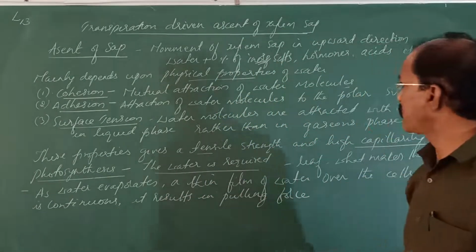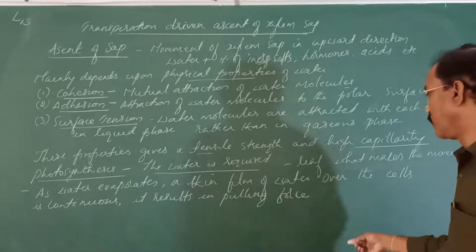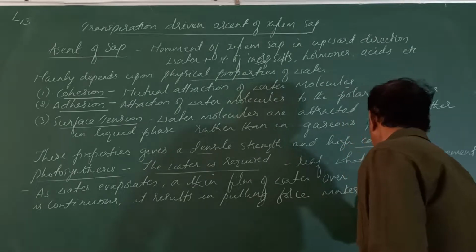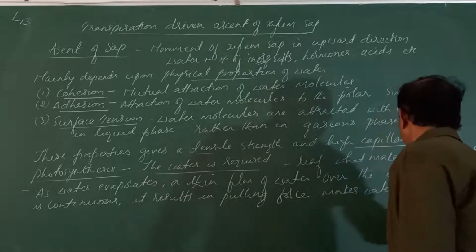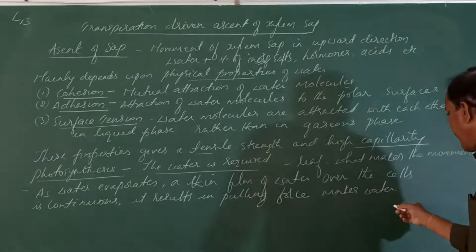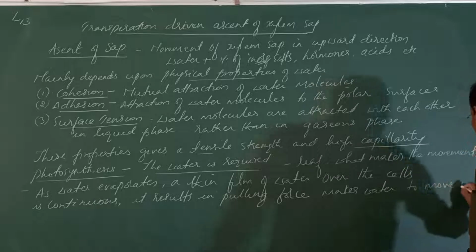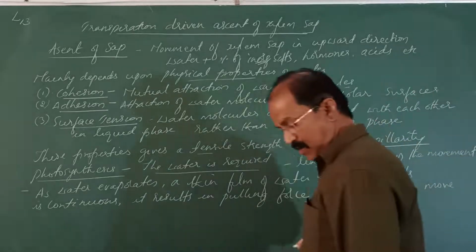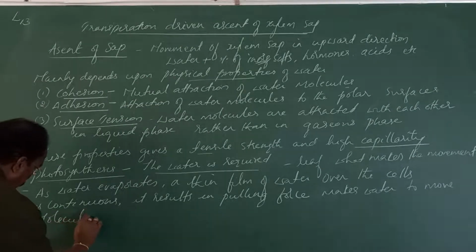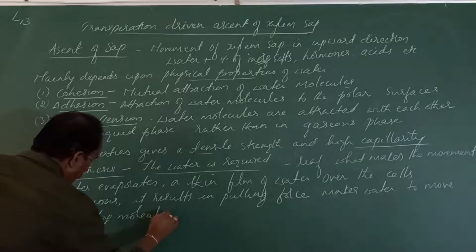So the pulling force of water makes movement of water molecule by molecule. Pulling force makes water to move molecule by molecule.